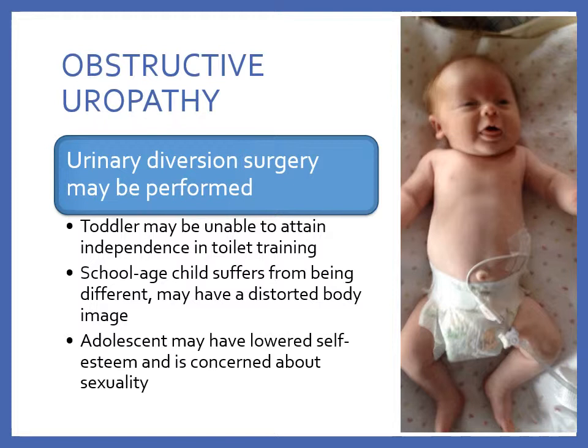A nephrostomy tube, as shown in this picture, is inserted through the back or flank directly into the kidney, bypassing the ureter, bladder, and urethra on that side. It drains into an ostomy bag, and it's critical that the bag remains below the level of insertion to prevent reflux or backflow of urine into the kidney, and that the bag be attached to the child and not the bed, as it can get pulled out if they roll over.